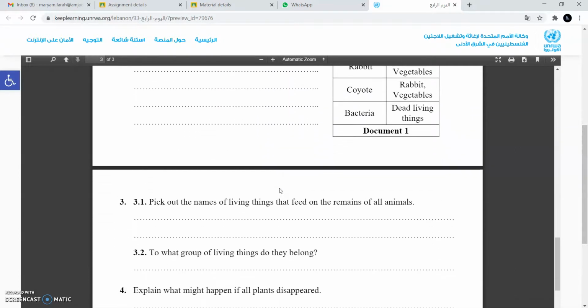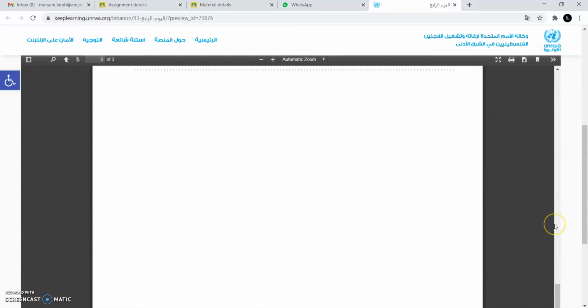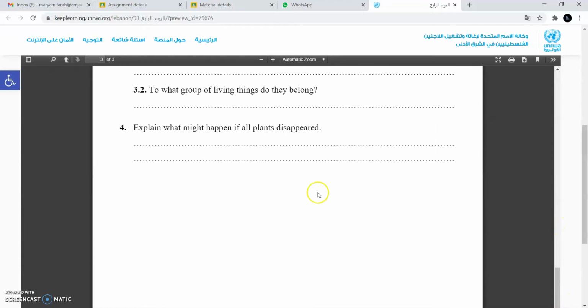Then they said pick out the names of living things that feed on remains of dead animals. Remains means leftovers. So then to what group of living things do they belong? Are they consumers, producers, or decomposers? Then explain what might happen if all plants disappear. If all the producers disappear, what will happen?